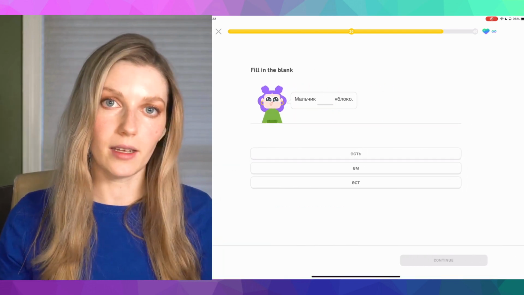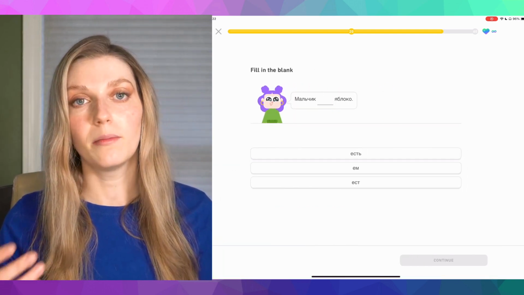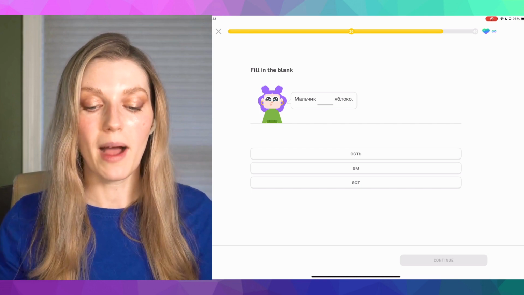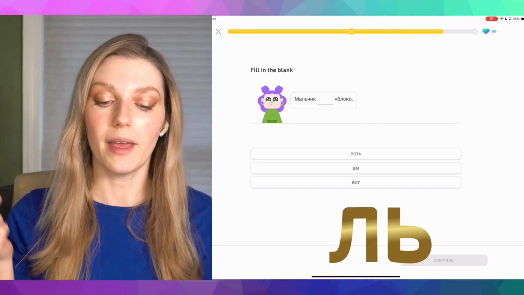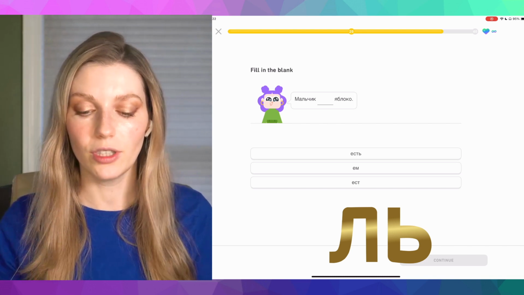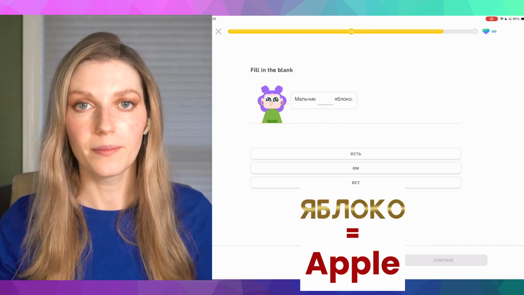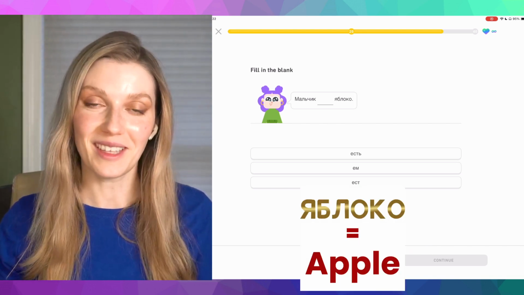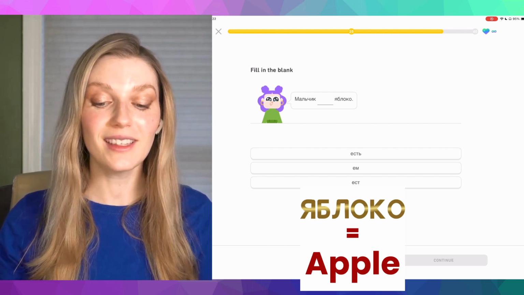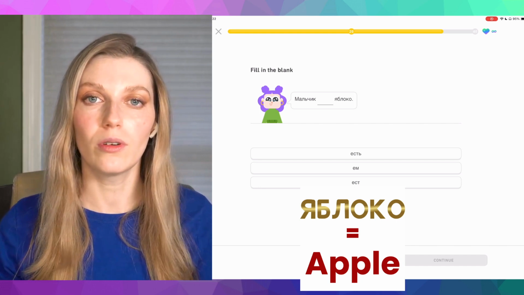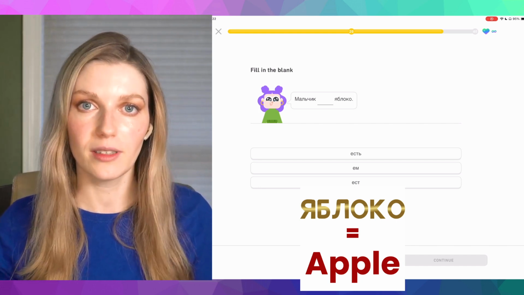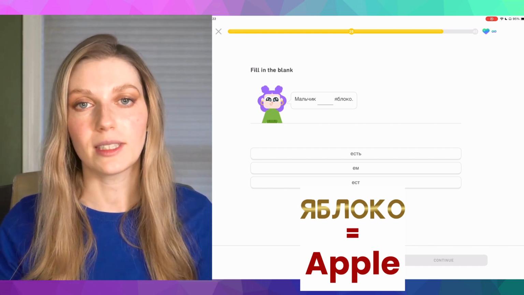Мальчик blank яблоко. Boy blank apple. So мальчик, with a soft symbol after the letter L, makes it L, мальчик. And яблоко is another wonderful example of Russian words that are written differently from how they are pronounced. Яблоко is how it's written. Яблоко is how we're saying it.